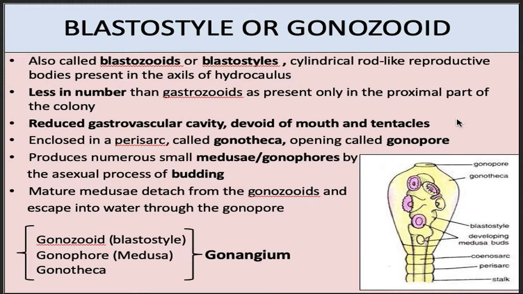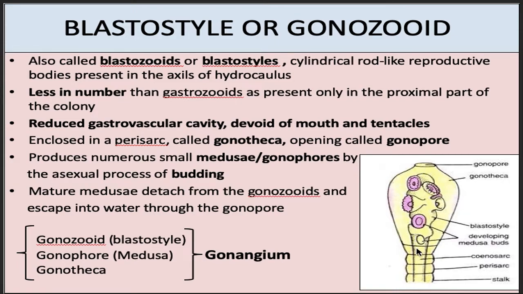The next structure in the colony of Obelia is blastostyle, which is also known as gonozooid or blastozooids. These are cylindrical rod-like structures which are reproductive in function. They are present at axils of hydrocaulus. Compared to polyps or gastrozooids, the number of gonozooids are less because blastostyles are present only at the upper parts of colony or proximal parts of the colony.